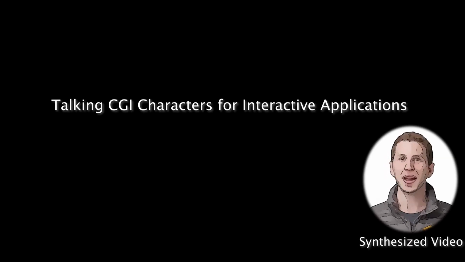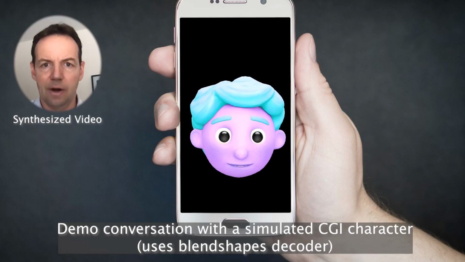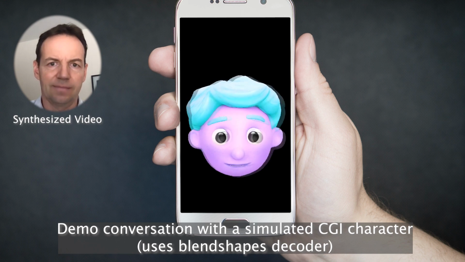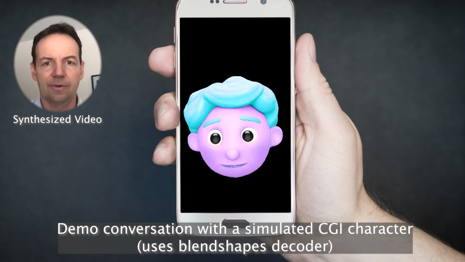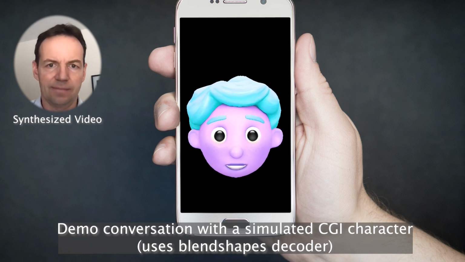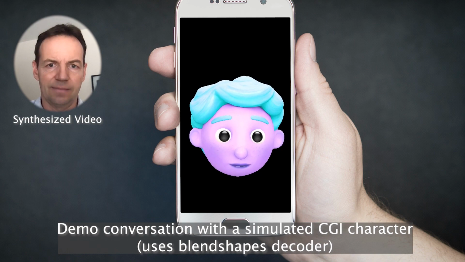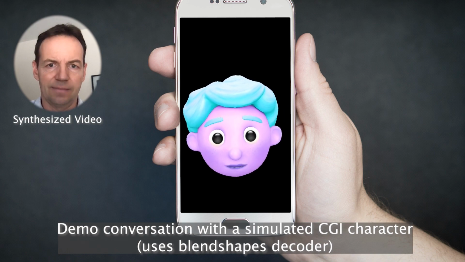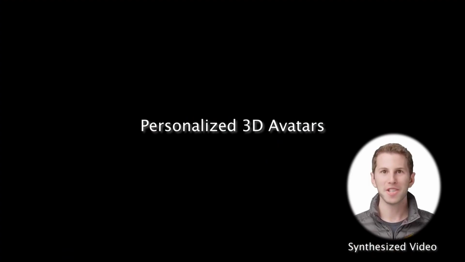Next we show a demo conversation with a simulated CGI character, animated using our approach. Hi there, do you want to play some video games? Sure, I'd be up for it if you have something interesting. Can we play this new game that I want to learn? I can't promise that I'll be an expert at it and be able to help you get better with it, but at least we can have some fun. Our textured face models can be used to create personalized 3D talking avatars.